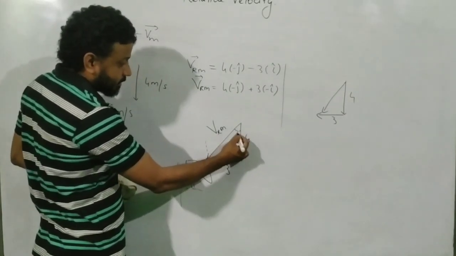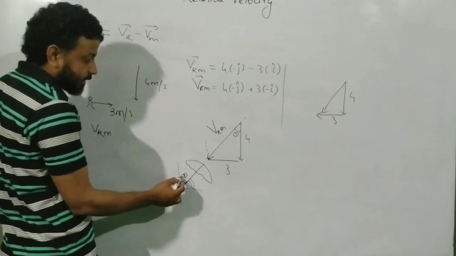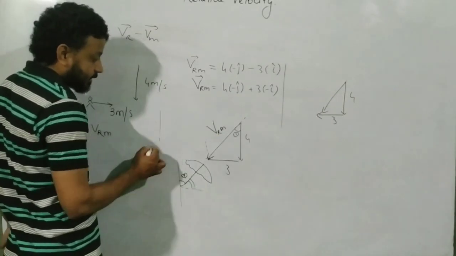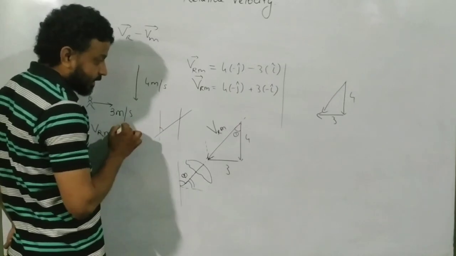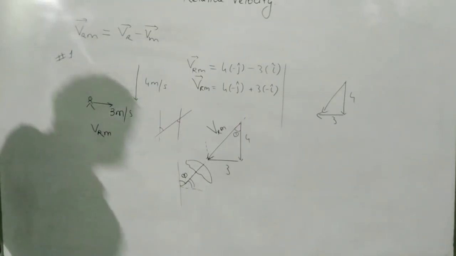So this angle becomes theta. Those who are very good in maths can right away say that this angle and this angle are the same. If I draw a line over here, then this angle and this angle are the same. You know why it is the same. Correct?